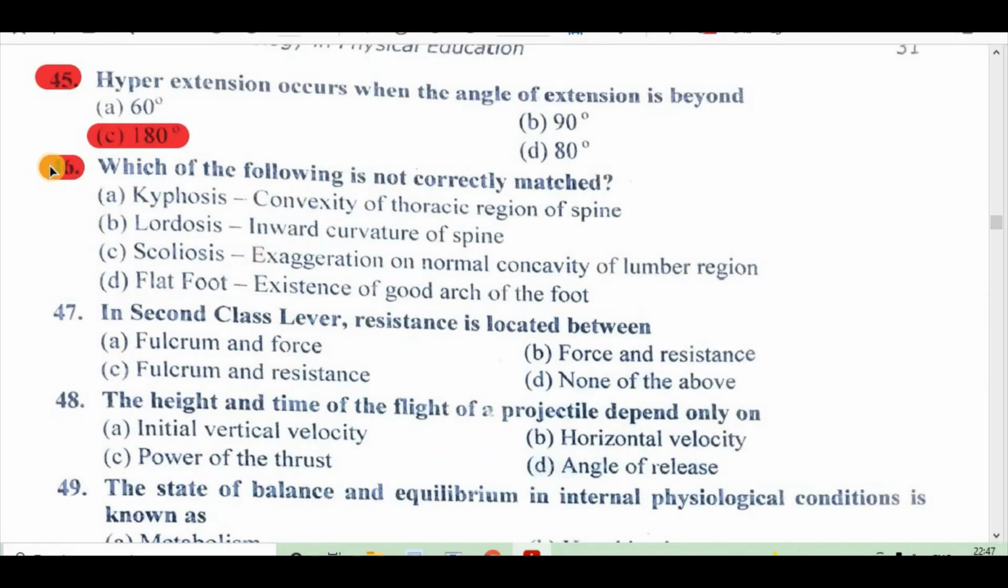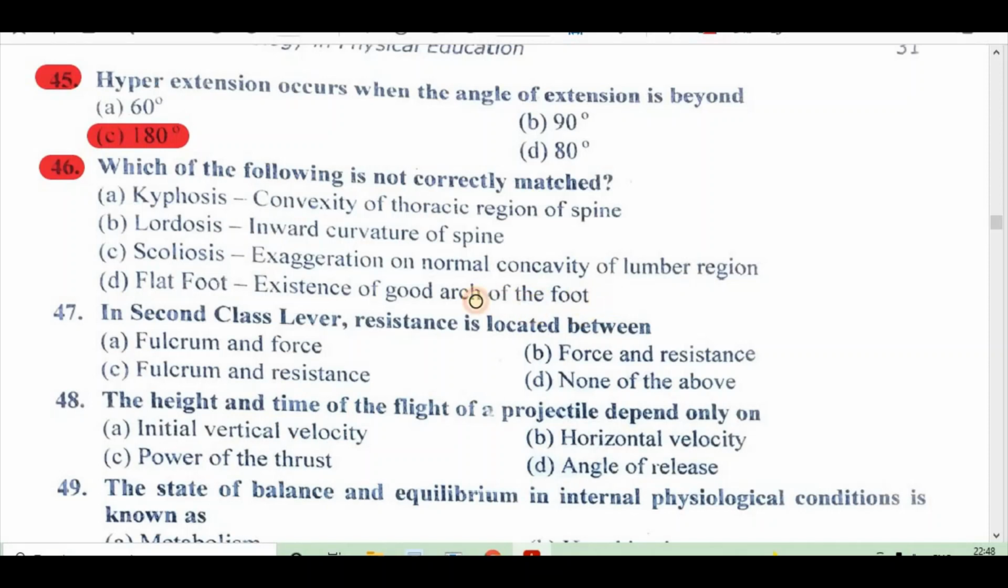Question 46. Which of the following is not correctly matched? A. Kyphosis, convexity of thoracic region of spine. B. Lordosis, inward curvature of spine. C. Scoliosis, exaggeration of normal convexity of lumbar region. D. Flat foot, existence of good arch of the foot.